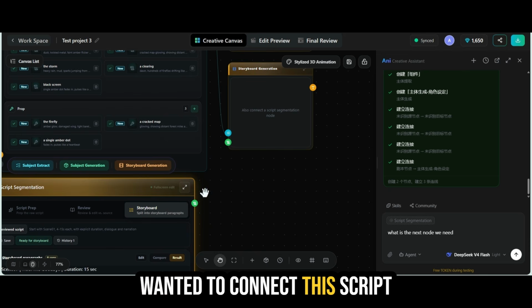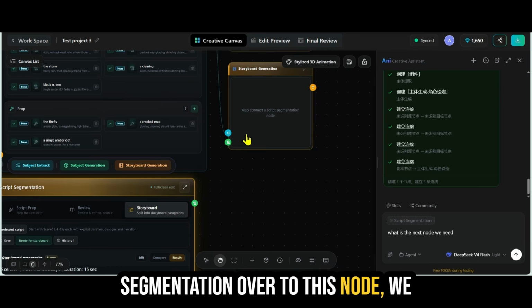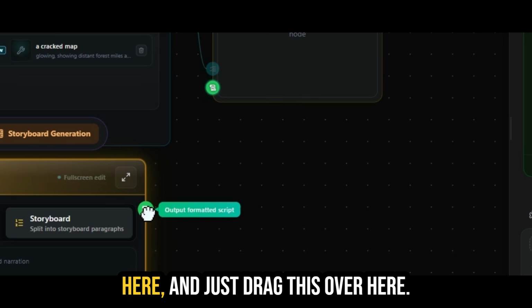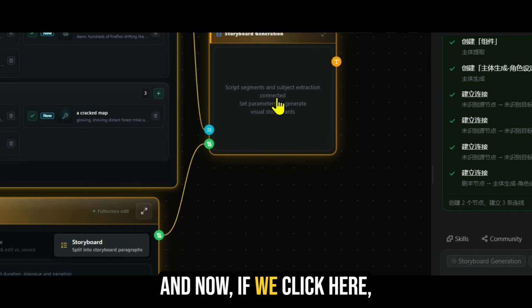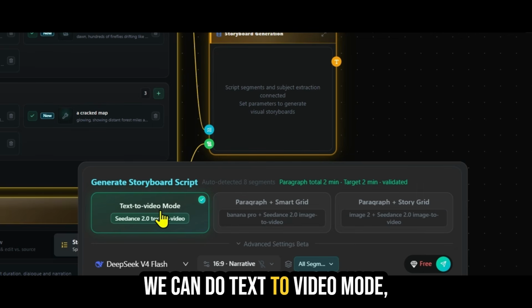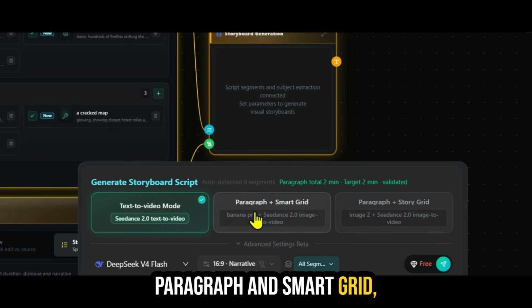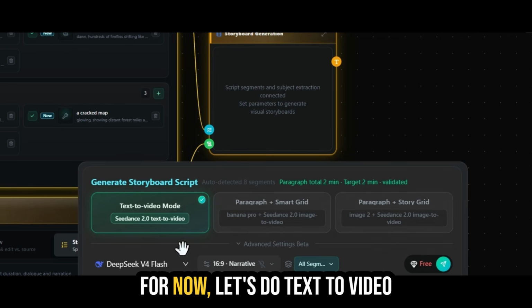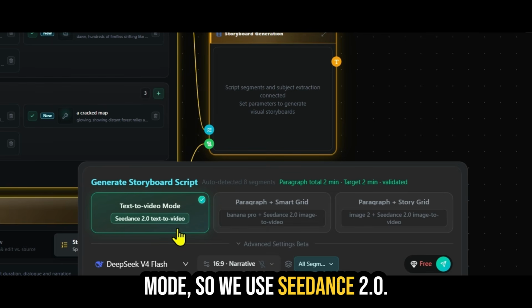If we wanted to connect this script segmentation over to this node, we could always take this, double click here and just drag this over here. And now if we click here, you'll see that we don't have that red message anymore. We can do text to video mode, paragraph and smart grid, paragraph plus story grid. For now, let's do text to video mode. So we use Seedance 2.0.